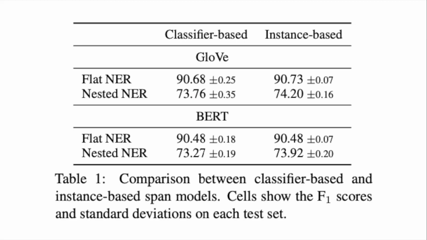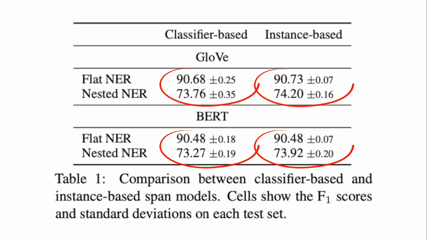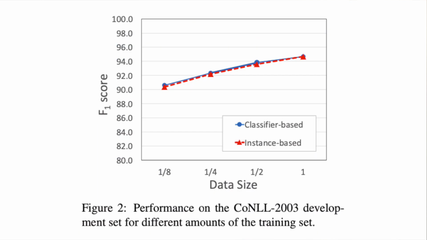Here are the different results and analysis. As you can see here in table 1, the instance-based span model was able to consistently achieve comparable results against the classifier-based span model in both GloVe and BERT settings. Next up, we evaluate the effects of different training sizes on the NER performance for both classifier-based and instance-based. We observed that performance for both models gradually decreased when training data decreased. However, both models still have very competitive performance scores.